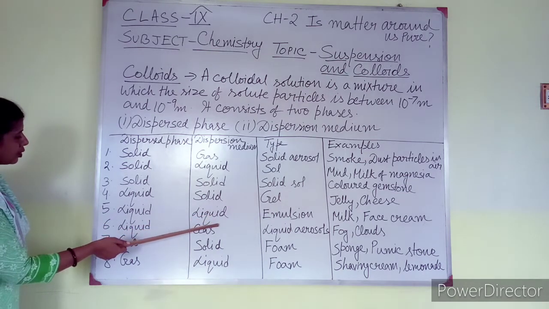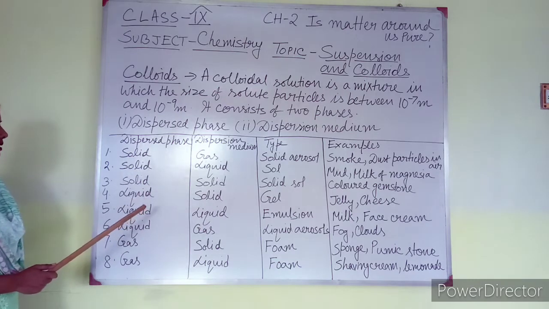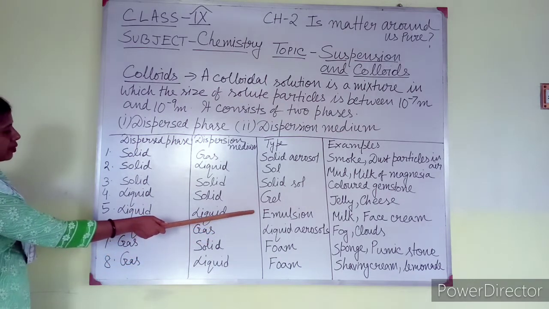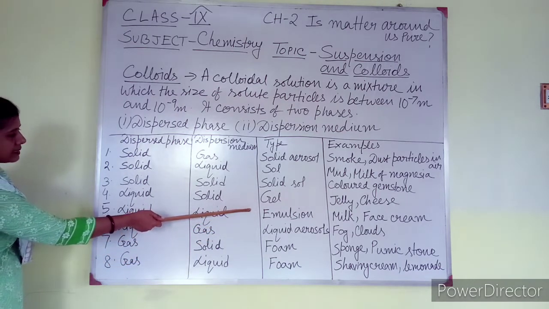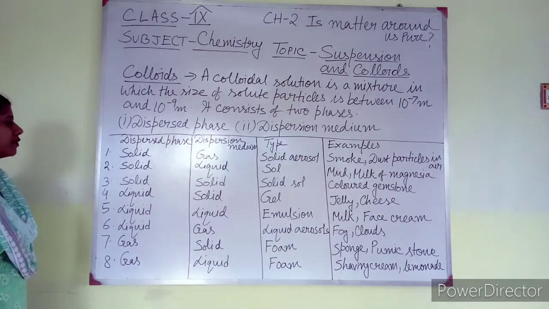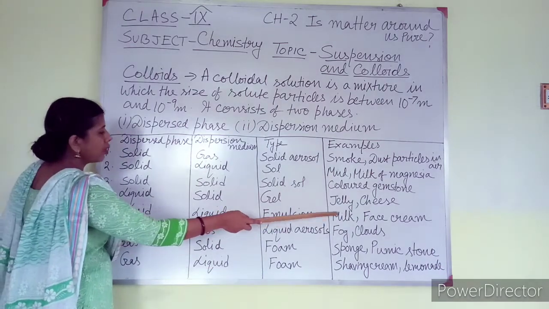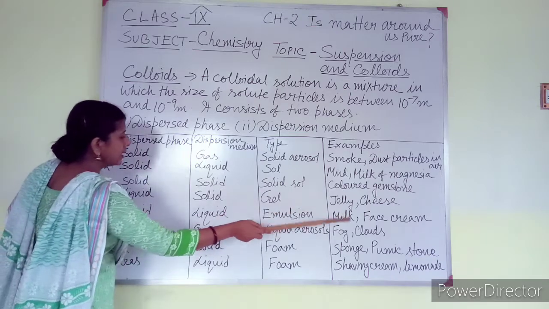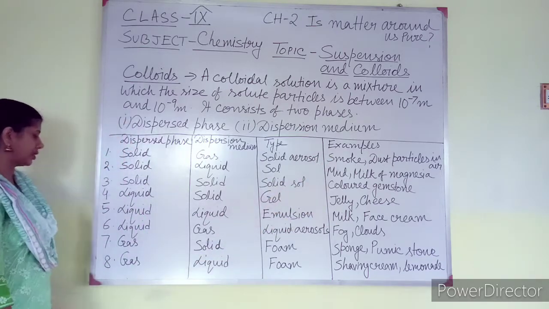That means in liquid, colloidal particles are present. This type of colloidal solution is known as emulsion. Example of emulsion is milk or face cream. That means milk is a colloidal solution.